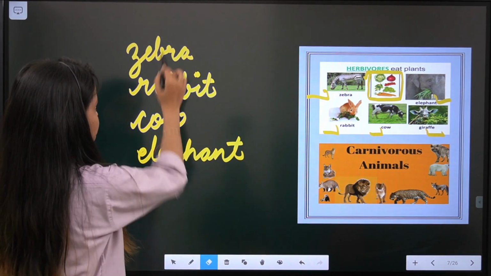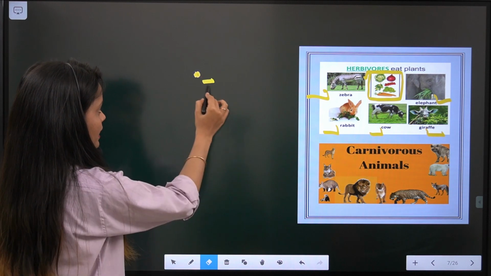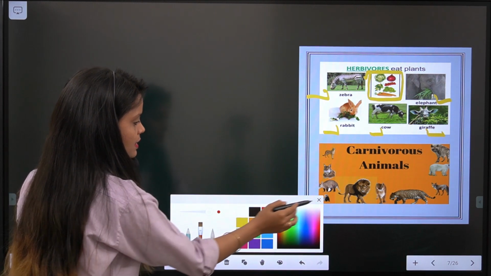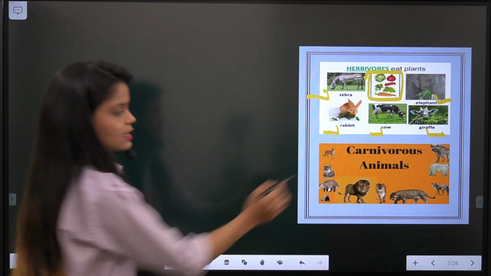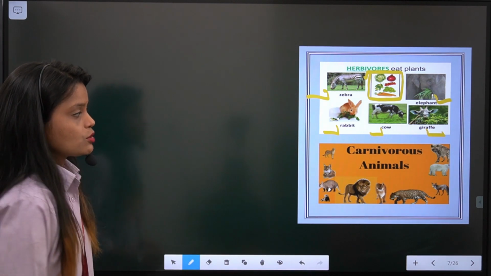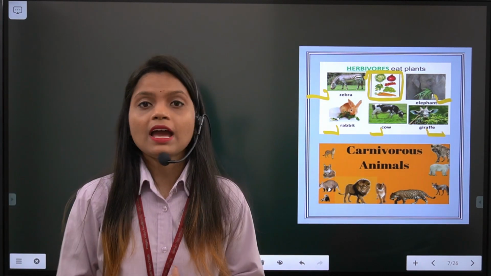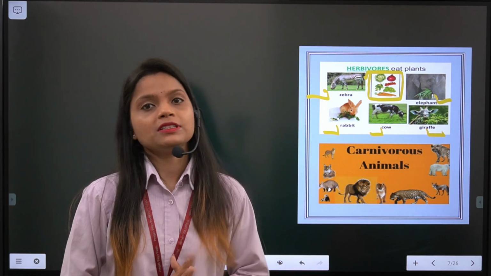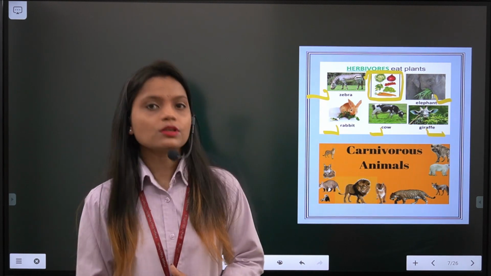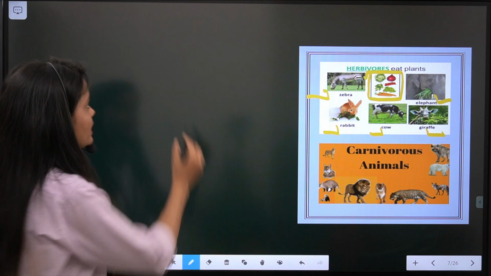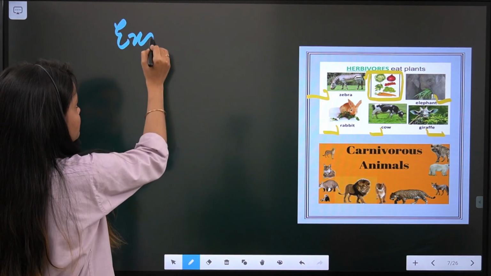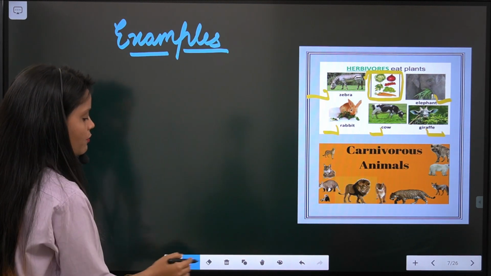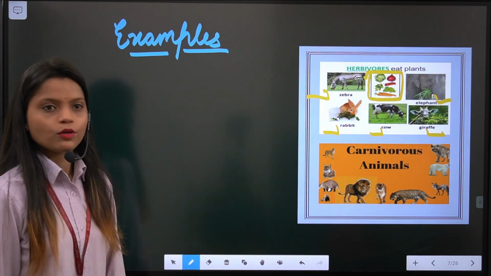Now students, let's come to the next one. See the next examples, that is carnivorous animal. So carnivorous animal, as we already discussed, the animals which eat flesh of other animals are known as carnivores or flesh eating animal. So let's discuss the examples of carnivore animals.